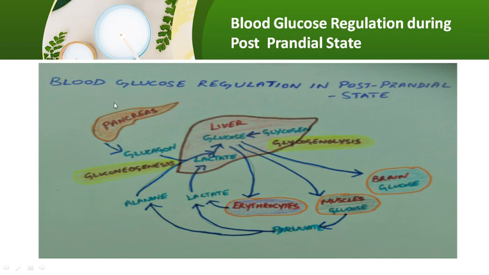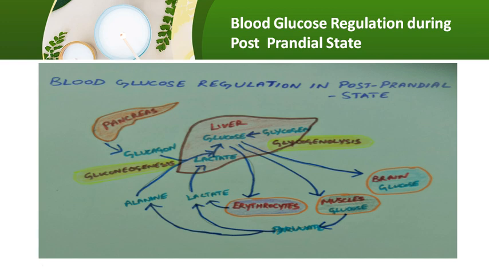So blood glucose regulation in the postabsorptive state, that is 12 to 14 hours after the last meal. That condition is called the postabsorptive state. During this state, the pancreas will secrete glucagon because of the low glucose level.